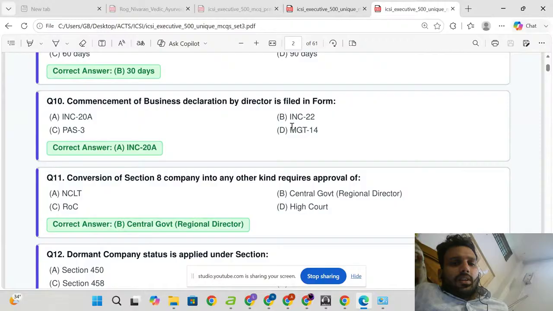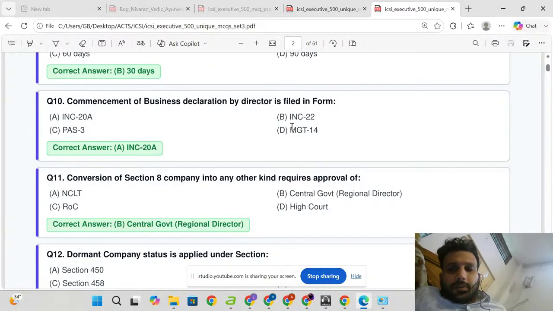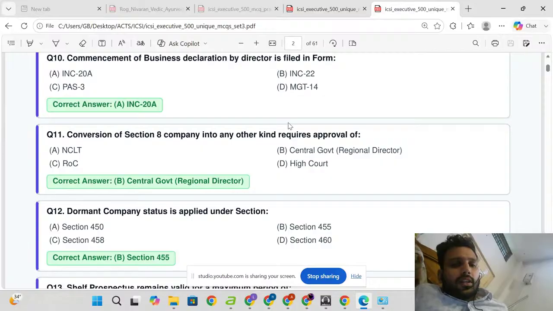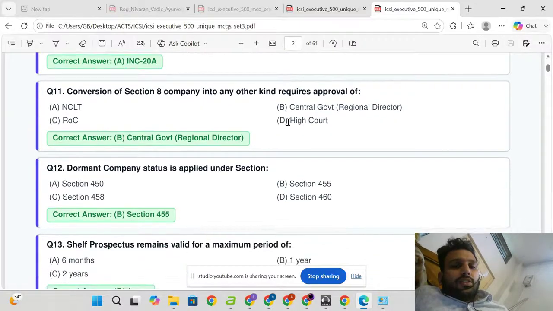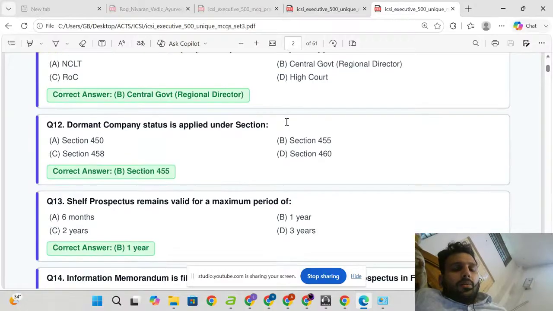Commencement of business declaration by director is filed in form 20A. Commencement of business declaration by the director is filed in form INC 28. Conversion of a Section 8 company into any other kind requires approval of the Central Government, Regional Director. Dormant company status is applied under Section 455.